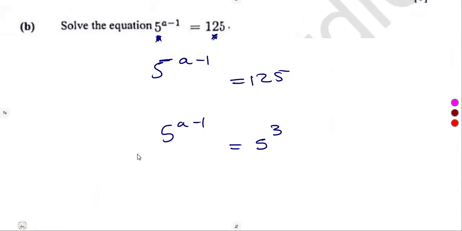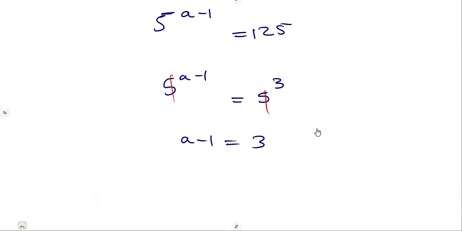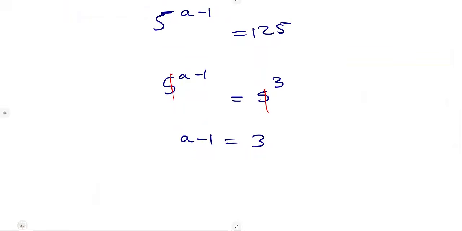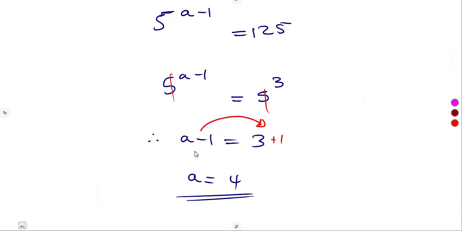Where we do understand that if the bases are the same, exponents will be exactly the same. So here we're just going to equate. So that is a minus 1 is equal to what? 3. So if a minus 1 is equal to 3, solve for a. We now have a new equation on its own, a new statement. From that statement, we formulated a new statement where we can solve. It's a linear equation. So take the minus 1 to the other side. That was a plus. So a is equal to what? 3 plus 1, which is 4. Just like that.